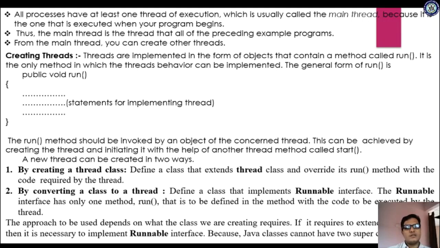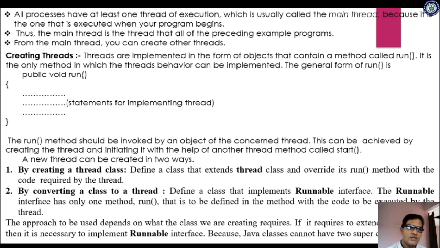Define a class that extends the Thread class and override its run method with the code required by the thread. So you define a class and use the keyword extends. Extends means inheriting. Which class are you inheriting? The Thread class. Afterwards, you are overriding. Overriding means the subclass method will override the superclass method. Override its run method with the code required by the thread.